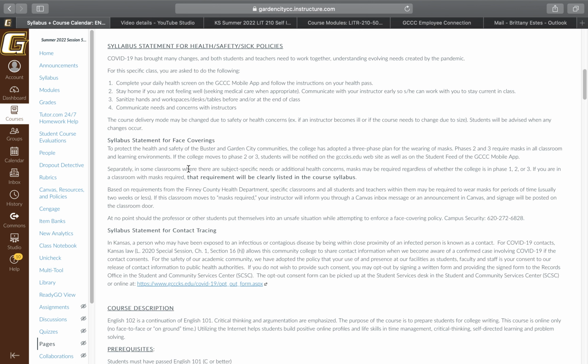You guys know the drill by now when it comes to COVID and sick policies. I believe you do need to let the college know if you're isolating. However, we do get a notification in that case that says a student is isolating. However, it does not preclude you from completing your online work. So you are expected to kind of keep up with your online work as well.